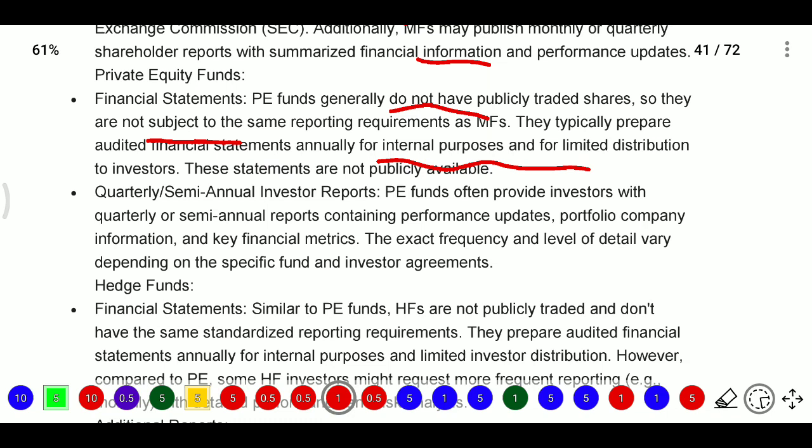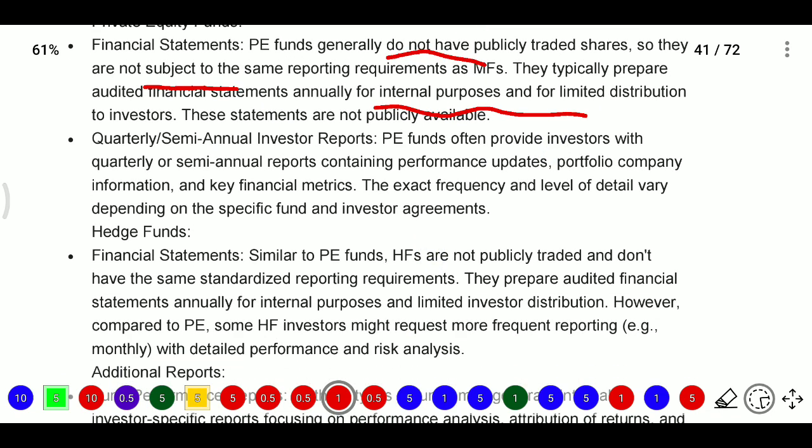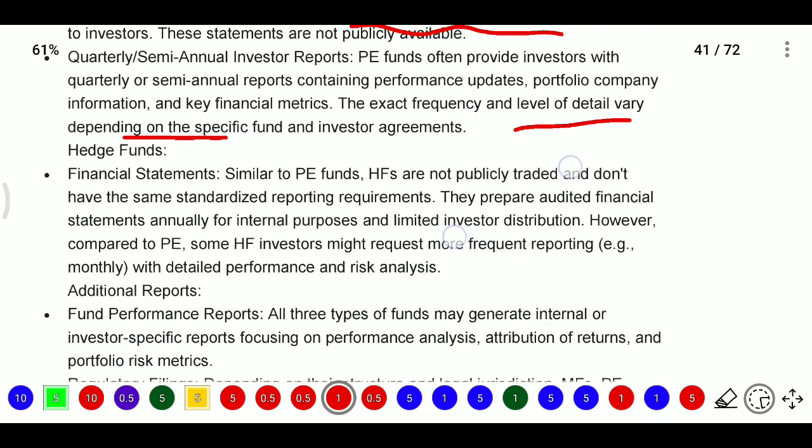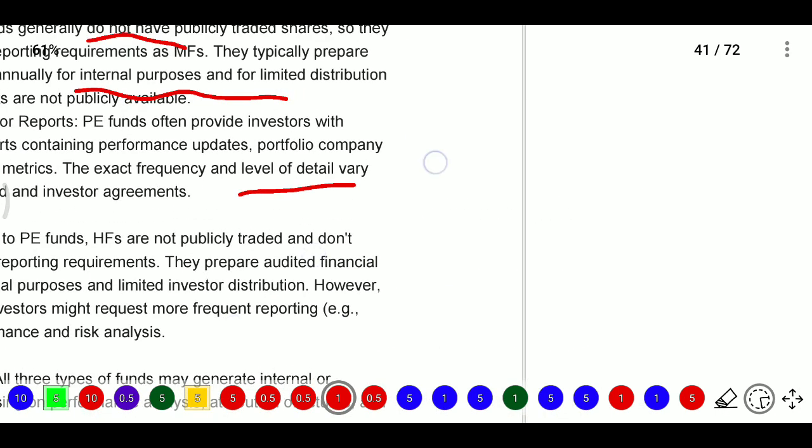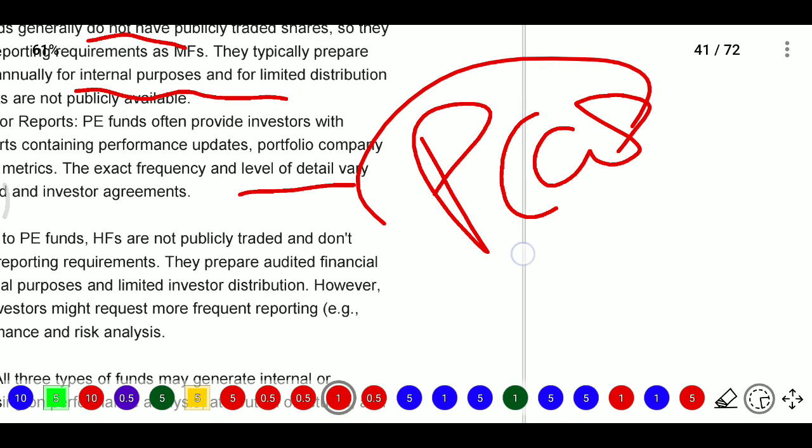Now, quarterly or semi-annual investor reports. PE funds often provide investors with quarterly or semi-annual reports containing performance updates, portfolio company information, and key financial metrics. The exact frequency and level of detail vary depending on the specific fund and the investor agreement. Here they may also provide PCAPs, that is partner capital account statements.